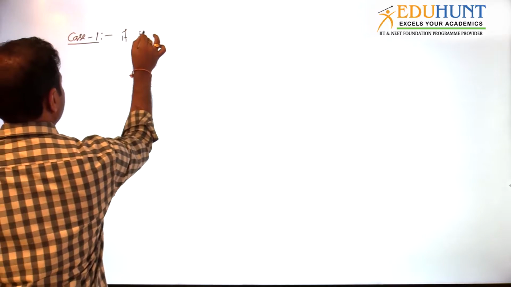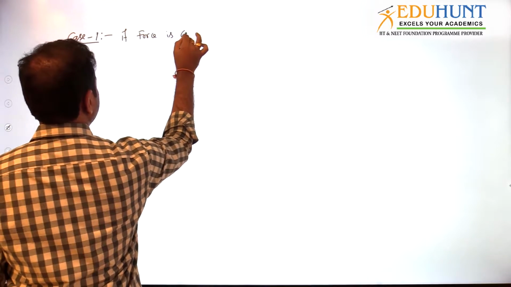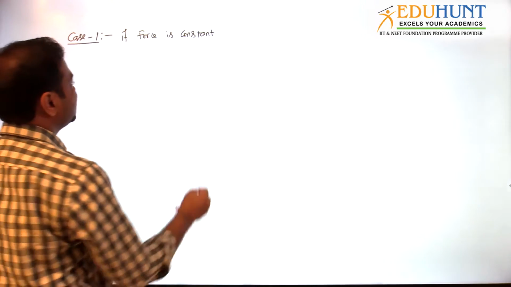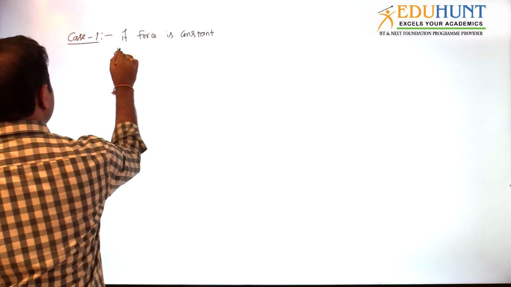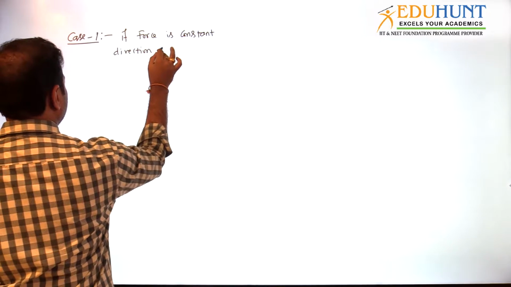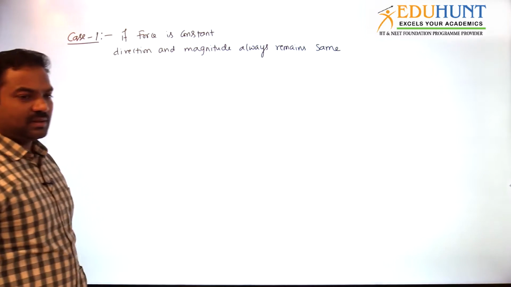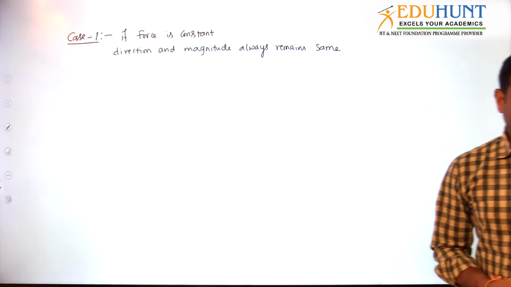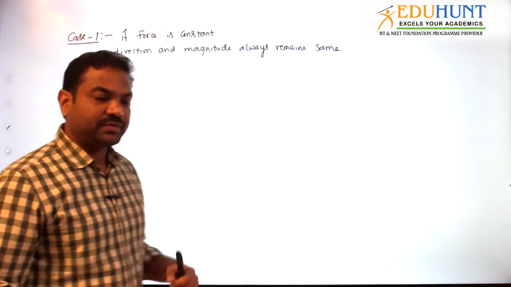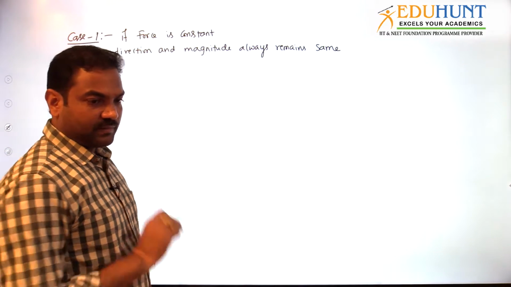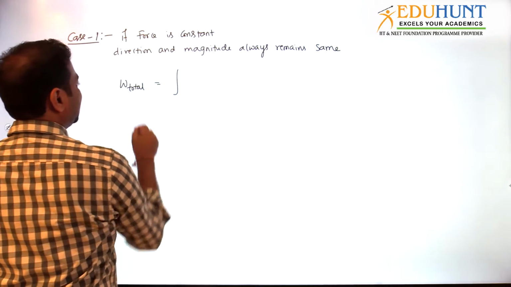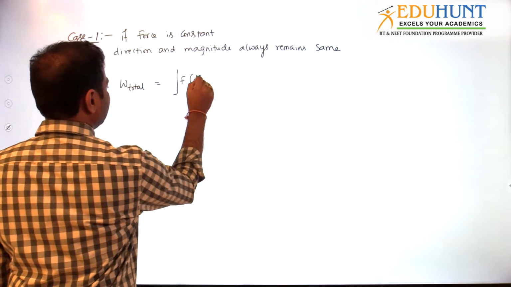Okay? So I am taking the case 1. If force is constant, what is the meaning of force is constant? It means direction and magnitude both remain the same. Whenever magnitude and direction both remain the same, that force we call constant force. Whenever force is constant, then total work done will be integral F ds cos theta.